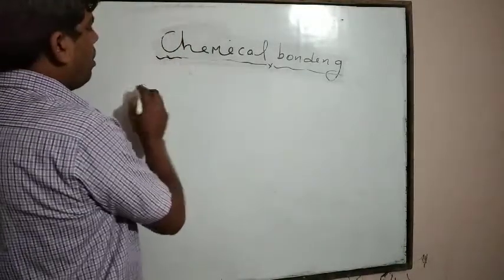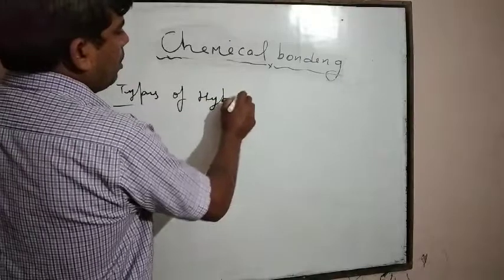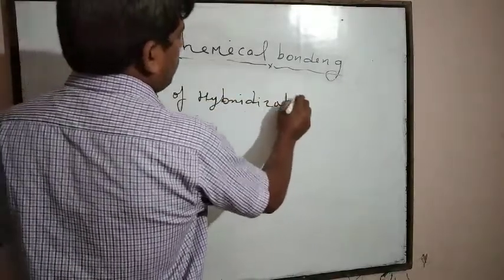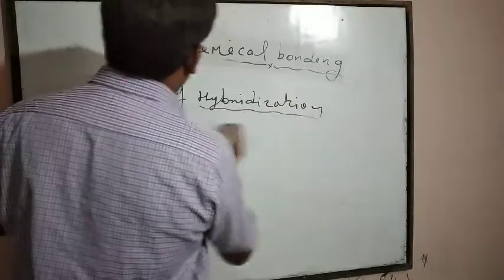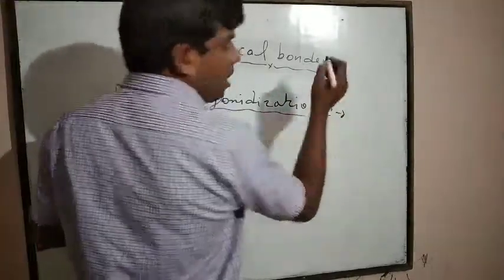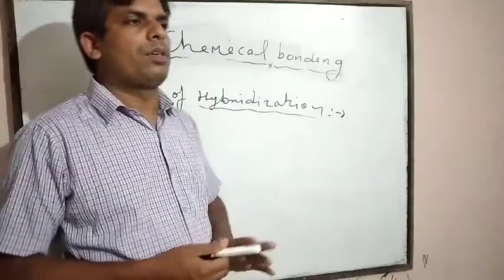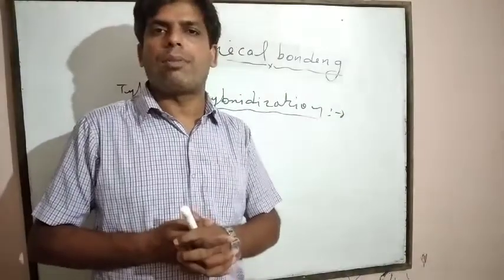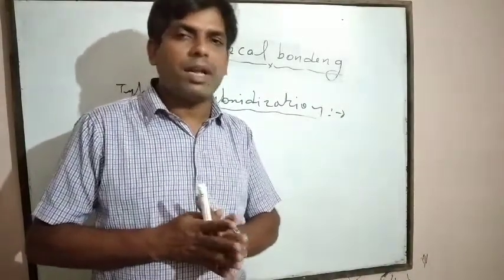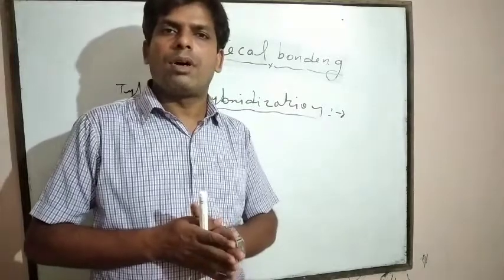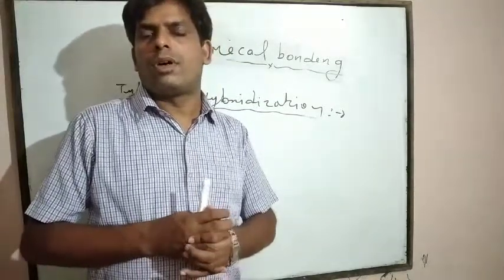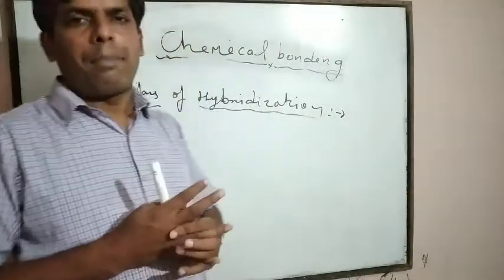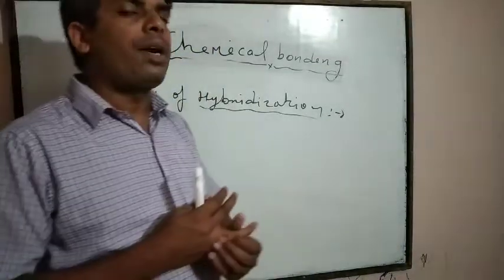Today we will discuss types of hybridization. As we already know, intermixing or amalgamation of atomic orbitals having equal energy level to form a set of new hybrid orbitals is known as hybridization.